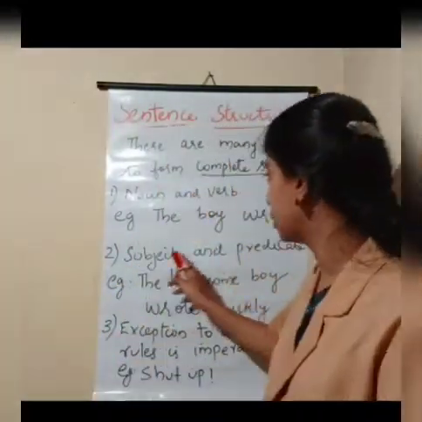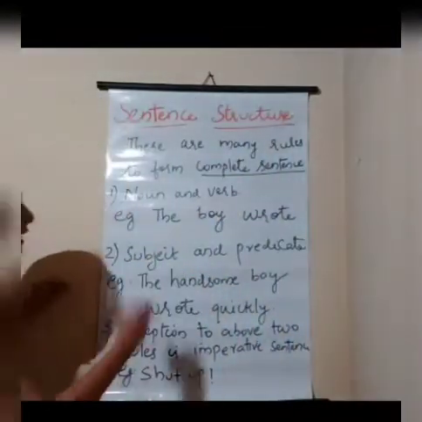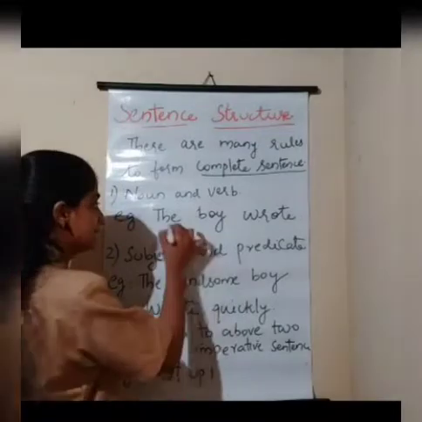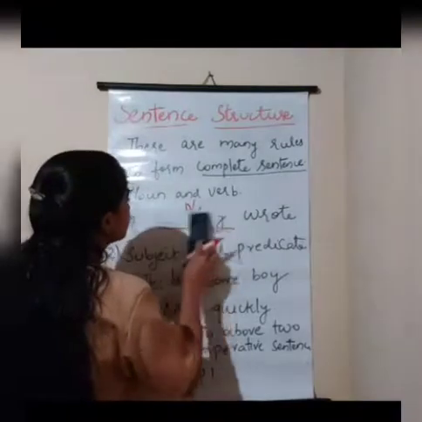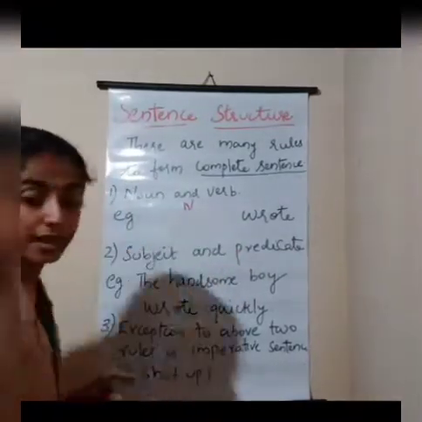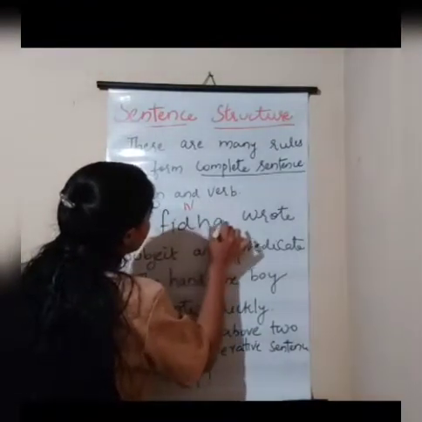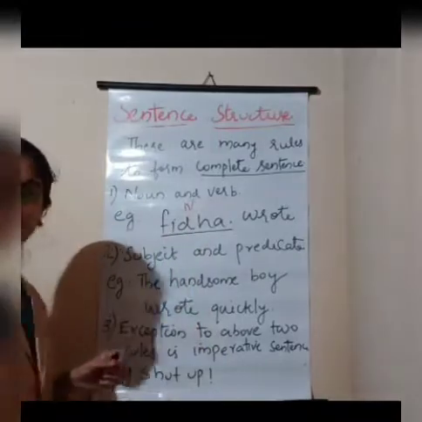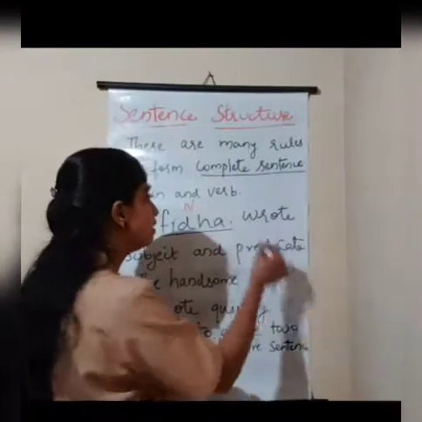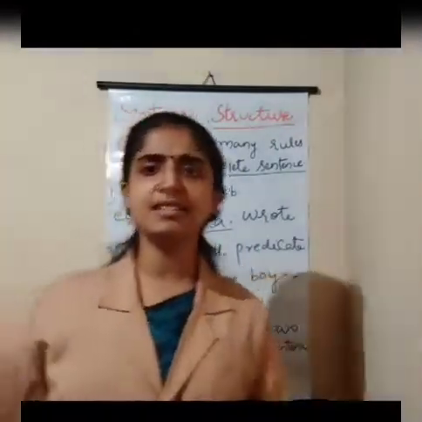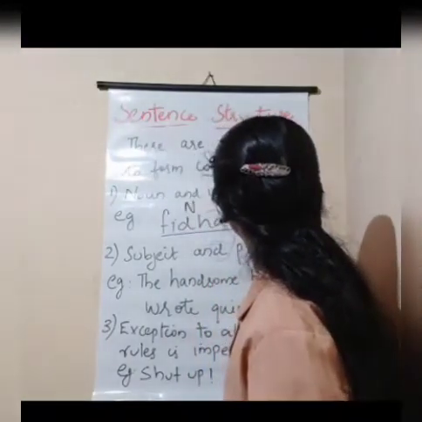Okay, I have written an example over here. The boy wrote. What is the example? The boy wrote. Can you see which is the noun over here? Yes, it is the boy, isn't it? Instead of the boy, I can write Fida. Fida wrote. Over here, Fida is a noun, isn't it? Now, what is the verb over here? The verb is wrote. That means writing, isn't it? So, Fida is the noun over here and wrote is the verb over here.